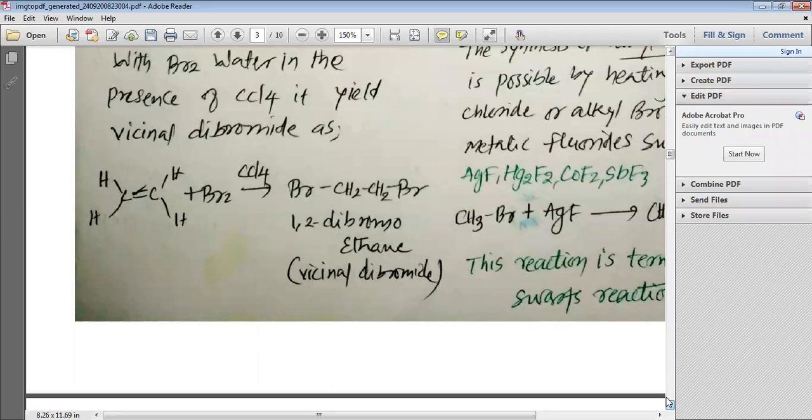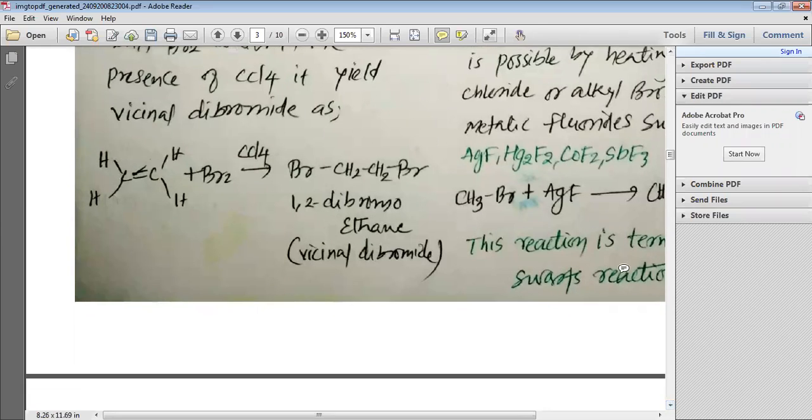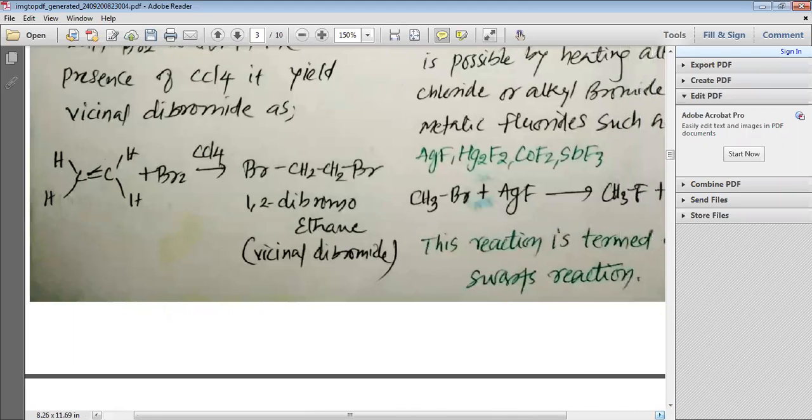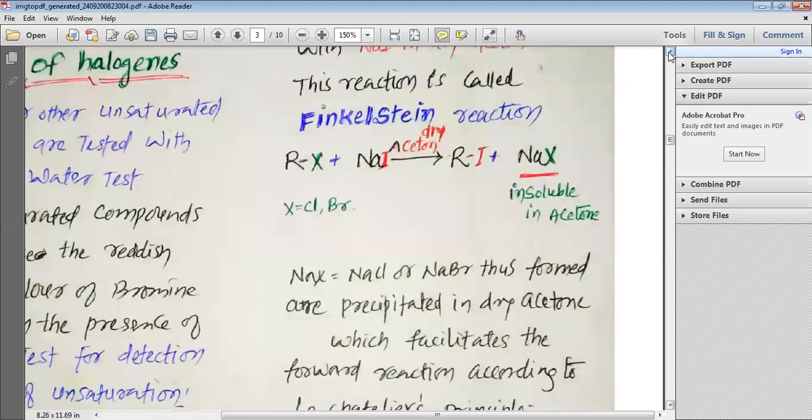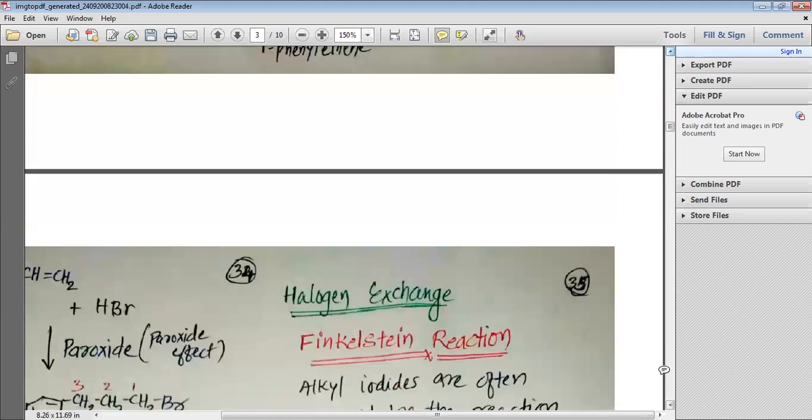So the addition of Br2 in the presence of CCl4 always gives us the vicinal product from the alkene. So this is how we can understand the addition of halogen.